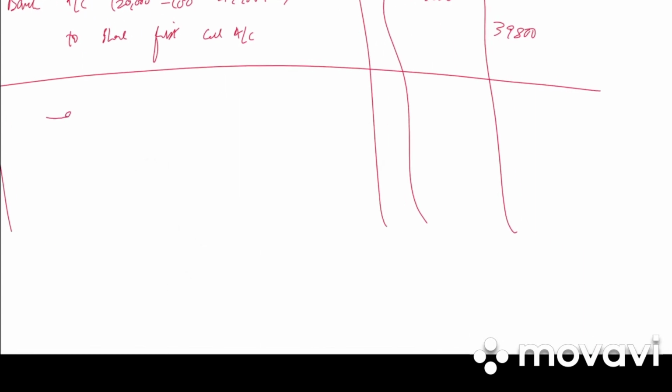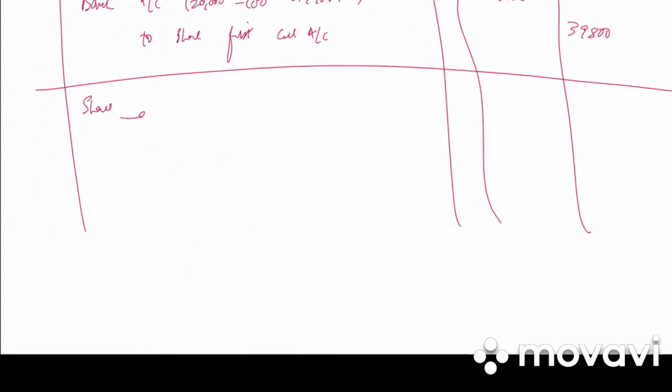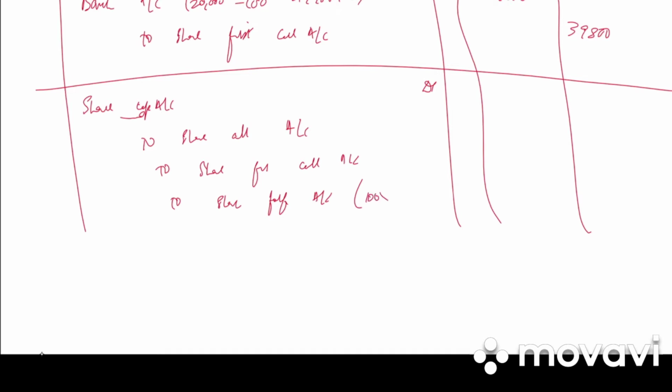Then we have forfeiture entry. Share capital account debited. It is failed on share allotment account, to share first call account, to share forfeiture account. Forfeiture is how much? 100 into 3 of application only has been received, 300. Share first call is 100 into 2, 200.